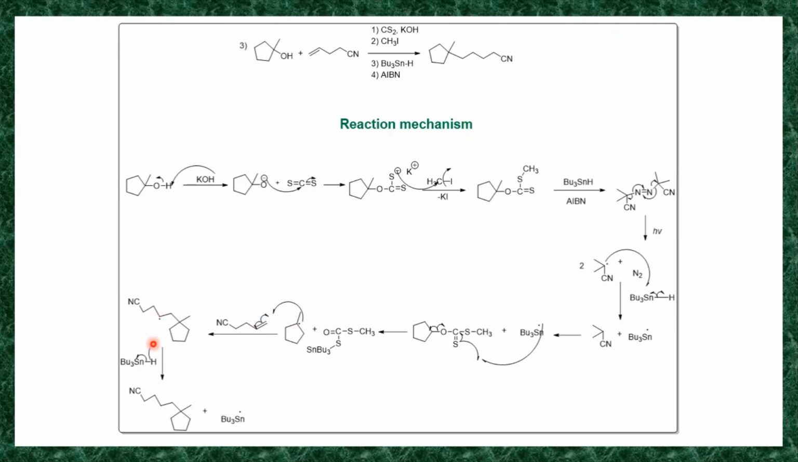Then in the last step, this CH2 radical reacts with your tributyltin hydride. So this tributyltin hydride undergoes homolysis. It generates tributyltin radical and hydrogen radical. So hydrogen radical reacts with that carbon radical and forms a neutral molecule, the final product. You will get the final product. So this is the structure of that final product and it generates tributyltin radical. So this is all about the reaction mechanism of this.